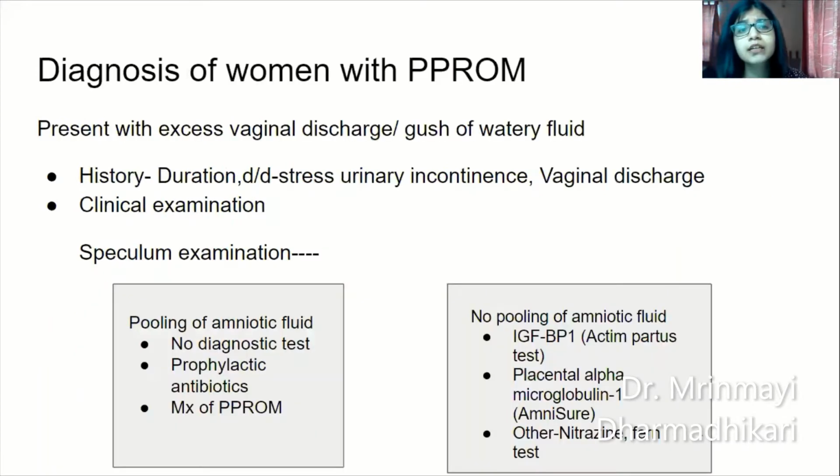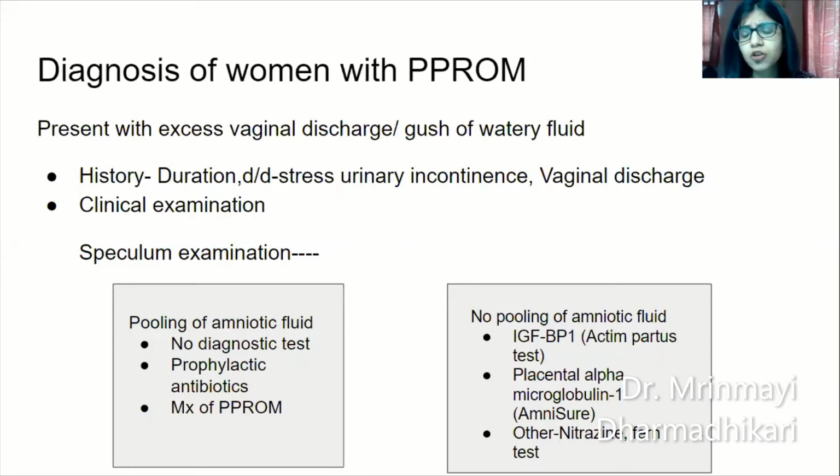Coming to the second group, diagnosis of women with preterm pre-labor rupture of membranes. Very typical history: presence of excessive vaginal discharge or a gush of watery fluid. In your history, very specifically ask for the nature of the fluid and secondly the duration. Since when is she experiencing this? This is very important in cases with PPROM. Secondly, history is important to differentiate from stress urinary incontinence as well as vaginal discharge, which sometimes is normal in pregnancy, and sometimes foul smelling in cases of infection.